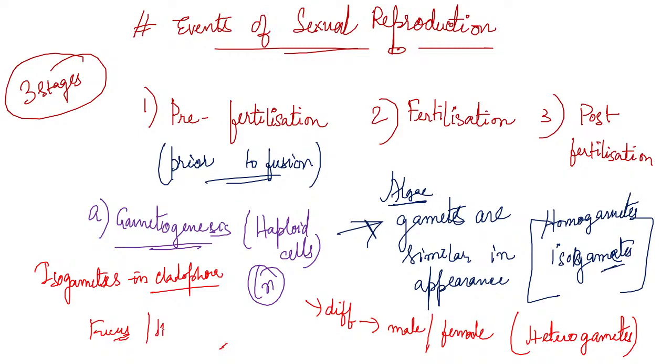Heterogametes are also found in humans. So this is an example of heterogamete. Is it clear? Sexual reproduction generally involves the fusion of gametes from two different individuals, but this is not always true. Sometimes it is not from two different individuals. It can also be from the same one.